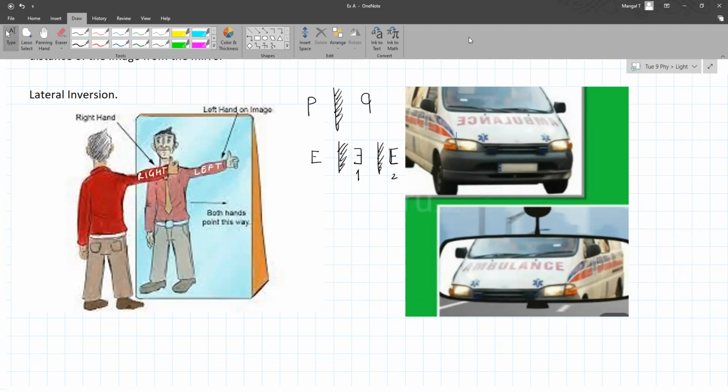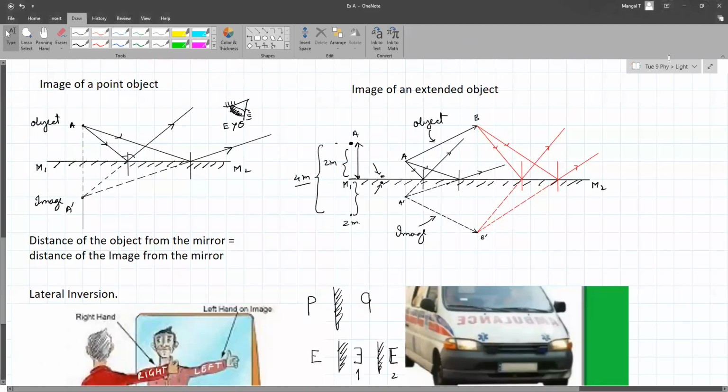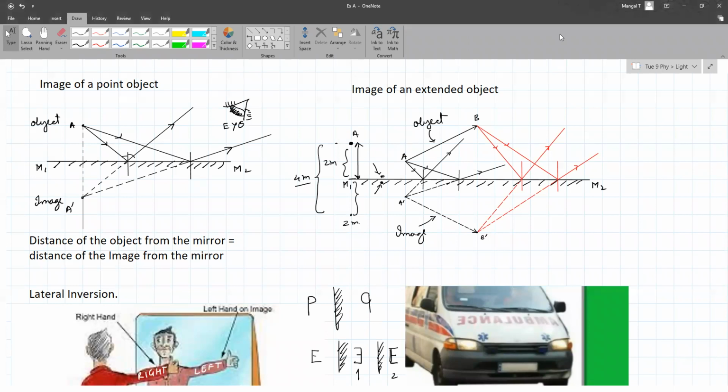Now moving ahead, Ashi, you want to see the above diagram again? So I'll just take a screenshot. So you can just show it one thing. Okay, so that's fine.